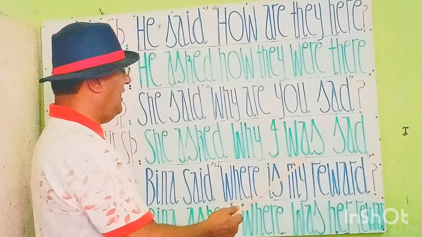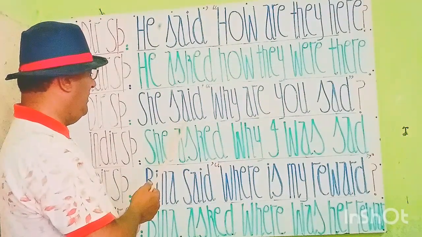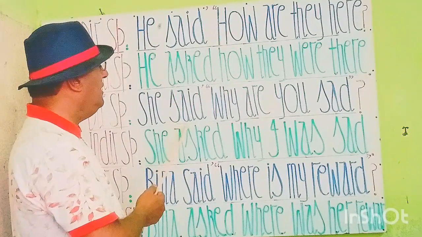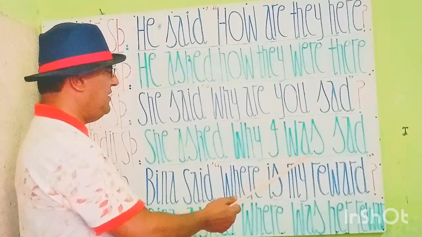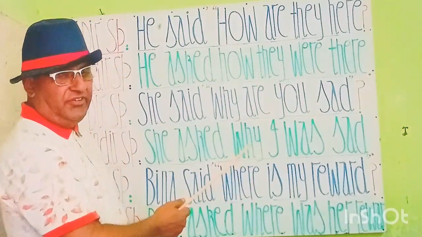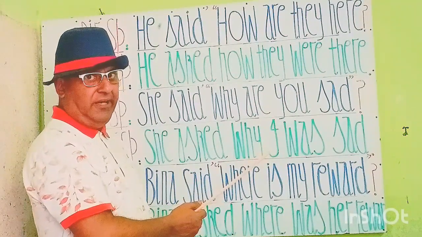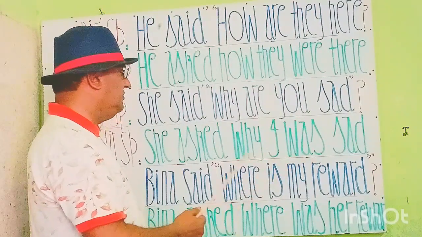Again we have here are, and in the first part of the statement we have the past form said, so by rules are is going to change to the past form, that is was here, because I is a singular subject. When we have a singular subject, then we must write was instead of were.